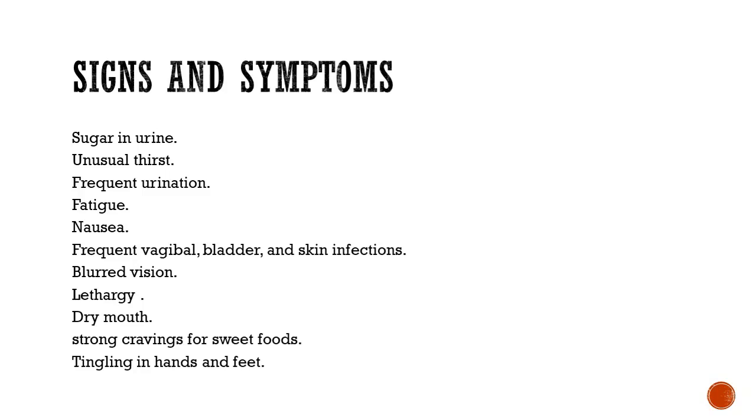The signs and symptoms of diabetes are very few and not very severe, but they include sugar in urine, revealed in a test done in your doctor's office, or unusual thirst, frequent urination, fatigue, nausea, frequent vaginal, bladder or skin infections, blurred vision, lethargy, dry mouth, and because of dry mouth there is an urge to drink more and more, strong cravings for sweet foods, and tingling in hands and feet. These are the signs and symptoms when a woman is suffering from gestational diabetes.